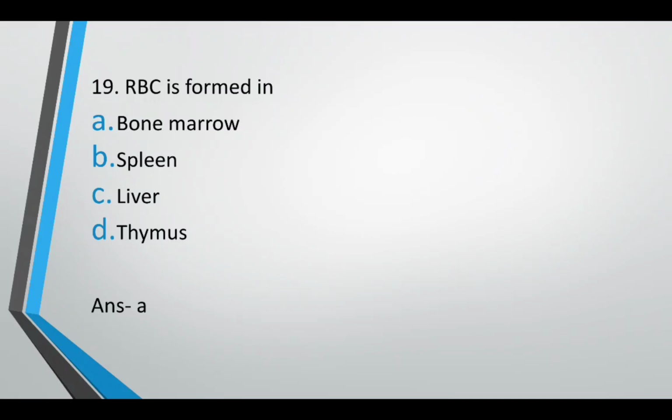And what is spleen? Spleen is the graveyard of RBC, where RBCs are destroyed after their life duration. And what is the life duration of RBC? 120 days. So after 120 days is over, RBCs are destroyed in spleen, but they are formed in bone marrow.